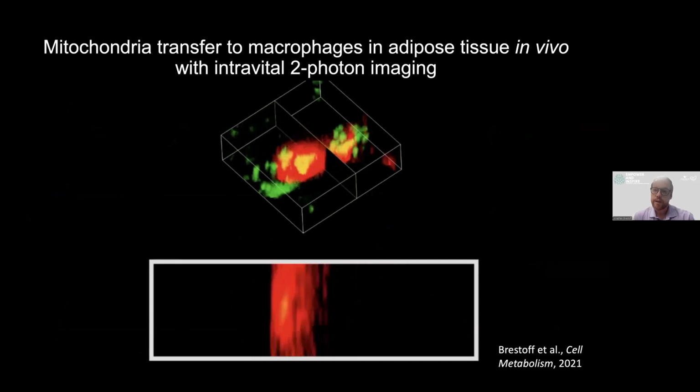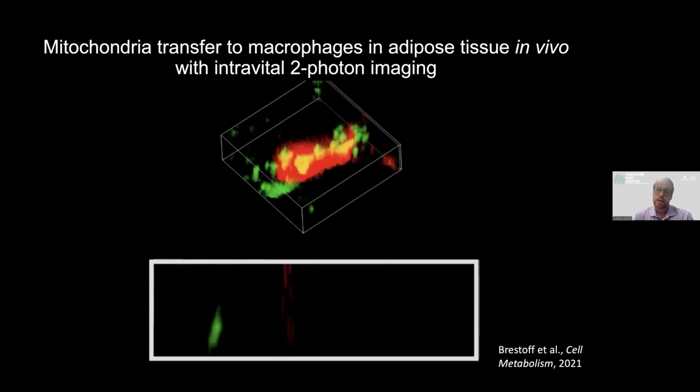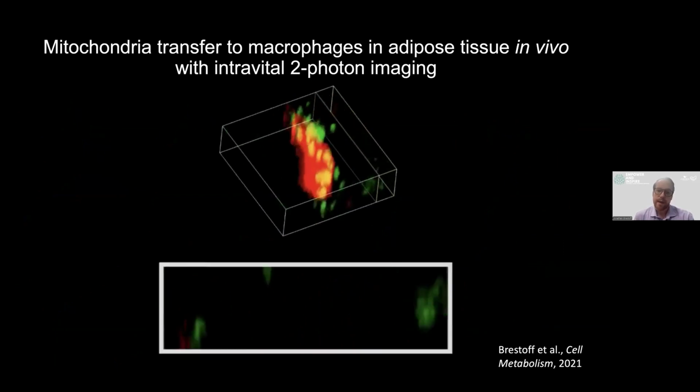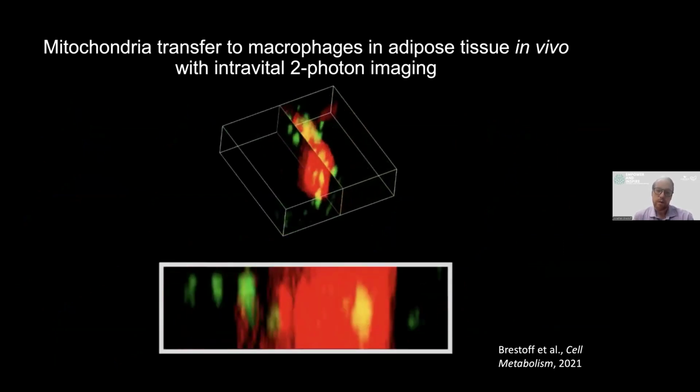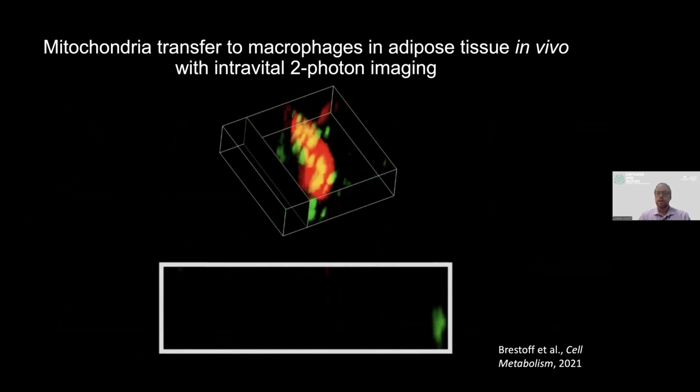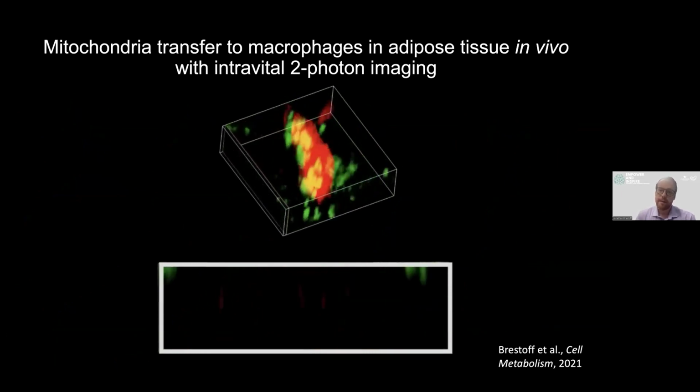Here we're moving the field of view through a still image and then through a moving cell, just so that you can see that these mitochondria are really in the cell, not sitting above or below. So I think these are actually the first visual demonstration of mitochondria being transferred from one cell to another in situ in a living tissue.